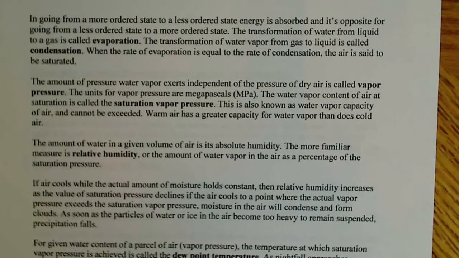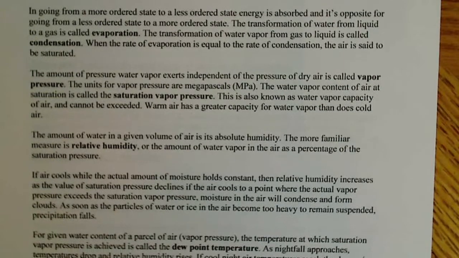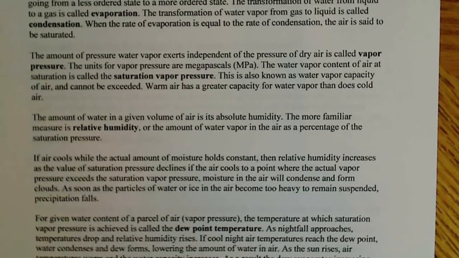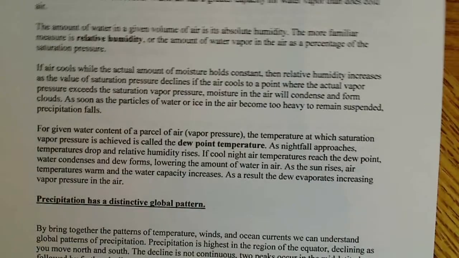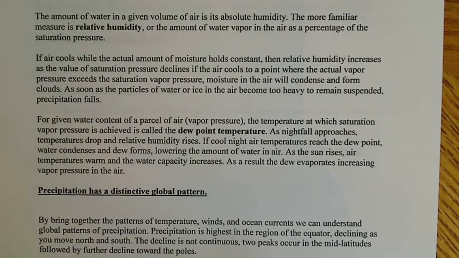If the air cools to a point where the actual vapor pressure exceeds the saturation vapor pressure, then moisture in the air will condense and form clouds. As soon as the particles of water or ice in the air become too heavy to remain suspended, precipitation falls. So that's how this all works out. That's how precipitation occurs and why it occurs and how it relates to relative humidity. Okay? And the influence of temperature, obviously, on these factors.